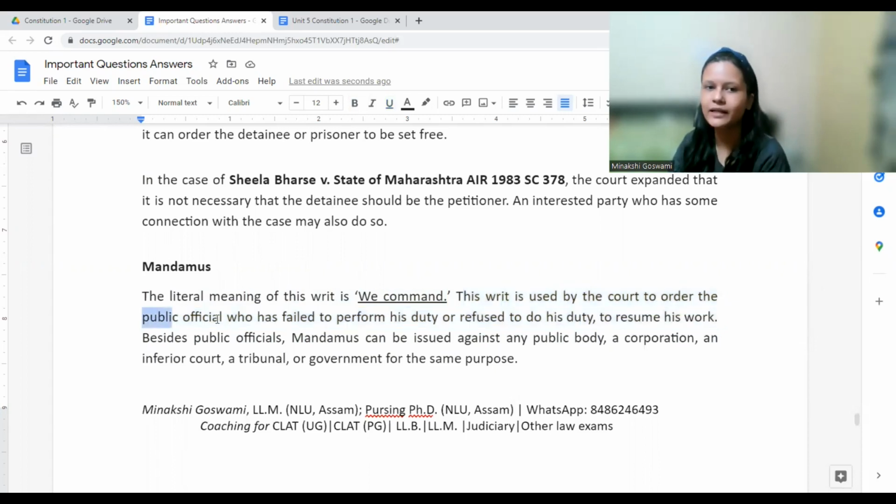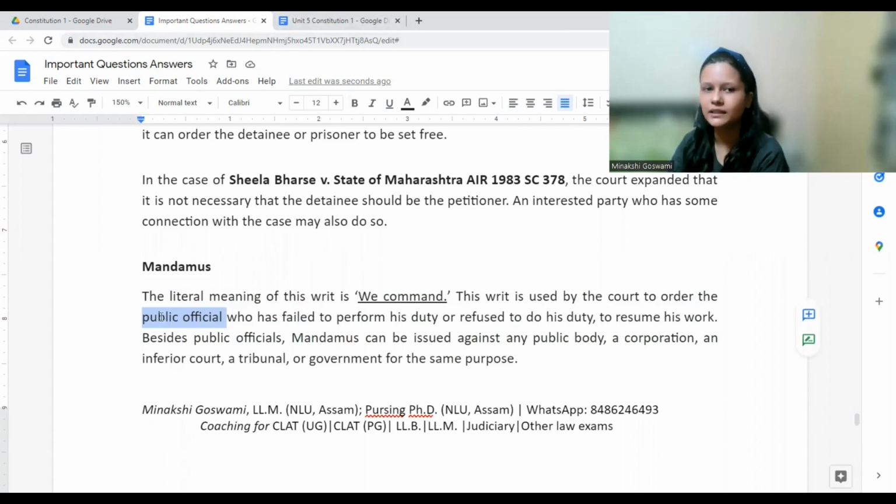Now when we say public official, who is a public official? There are different departments of the government, right? Central government departments, state government departments, and a lot of people are employed there. And they are employed for public benefit, right? To provide us some kind of services, they are being appointed.